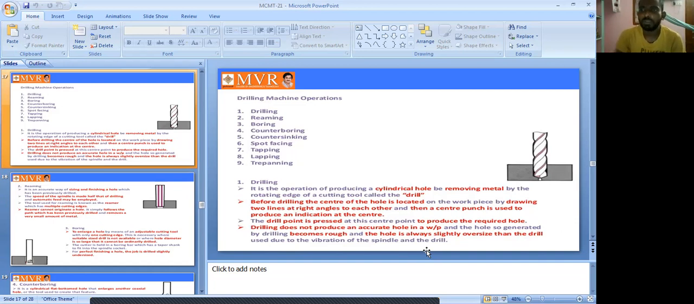Okay, so this is the workpiece, and this is the drilling tool. By rotating the tool, we make a hole on the workpiece. This one we can call the drilling machine. The rotating edge of the tool is called the drill. Okay, so next operation we can see